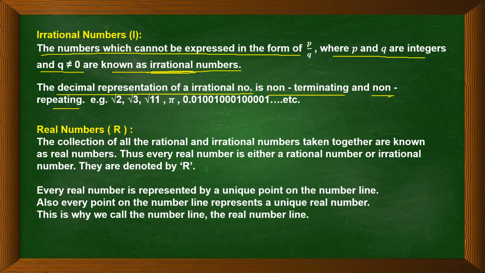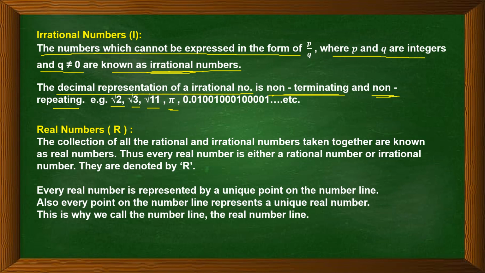Another thing, decimal representation of rational number was terminating and non-terminating but repeating. Over here it is non-terminating and non-repeating. It is neither terminating nor repeating. So altogether different values we get after decimal. Suppose square root of 2, square root of 3. So all the roots of prime numbers, if you divide by long division method, you will find their decimal representation or the quotient will be non-terminating and non-repeating. Like pi, value of pi is 22 by 7. If you divide it by long division method, you will get non-terminating and non-repeating decimal representation.